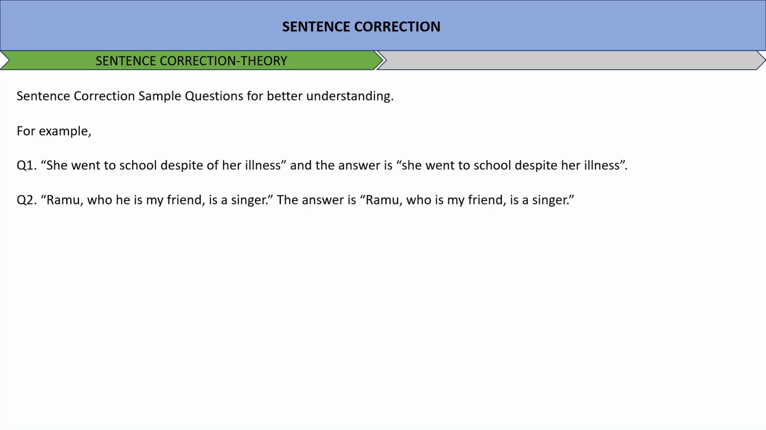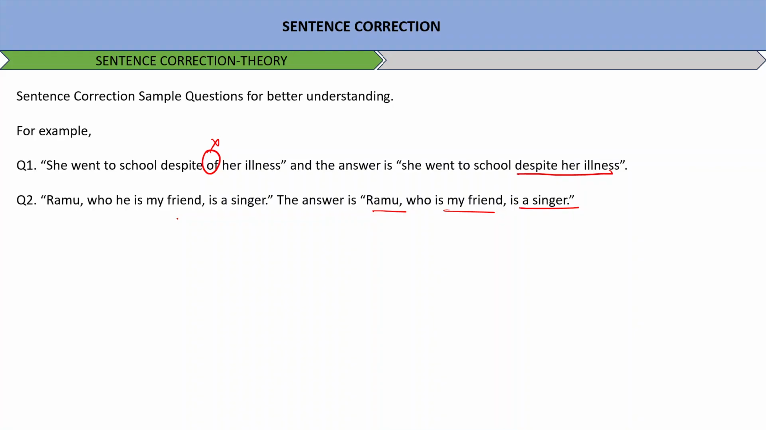Okay, some sentence correction sample questions for your understanding. For example, she went to school despite of her illness. The answer is she went to school despite her illness. Despite never follows of. Ramu, who is my friend, is a singer. The answer is Ramu, who is my friend, is a singer.